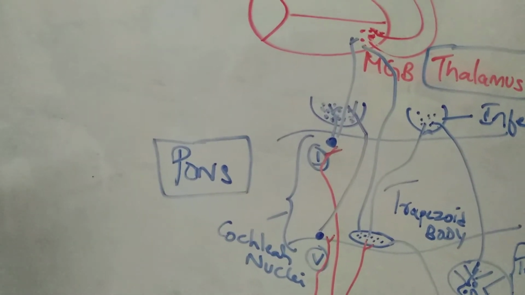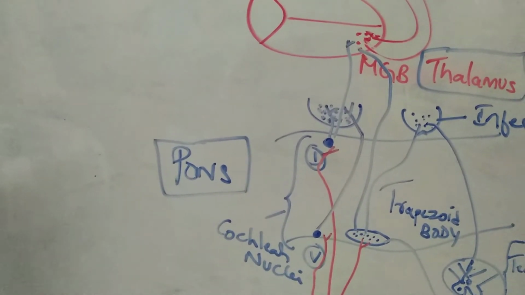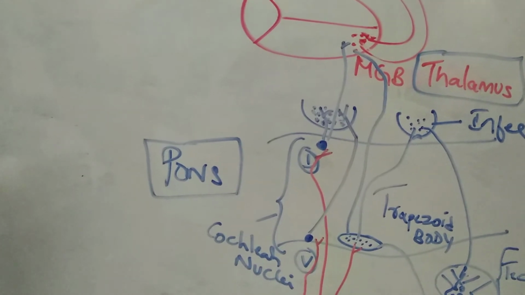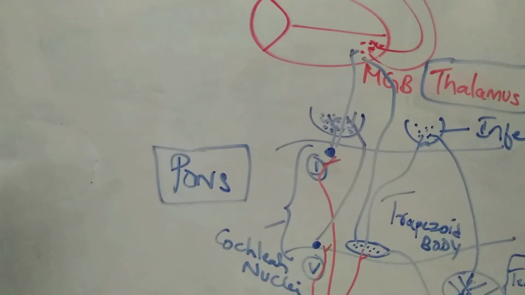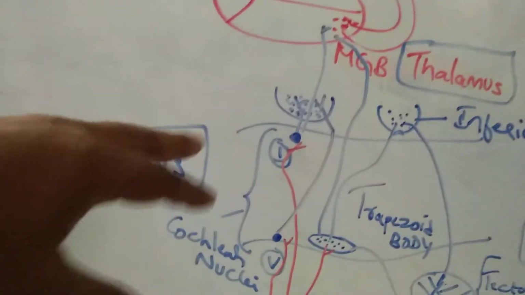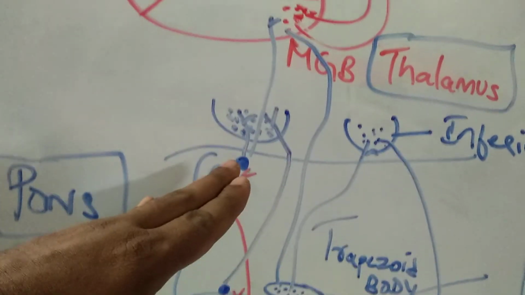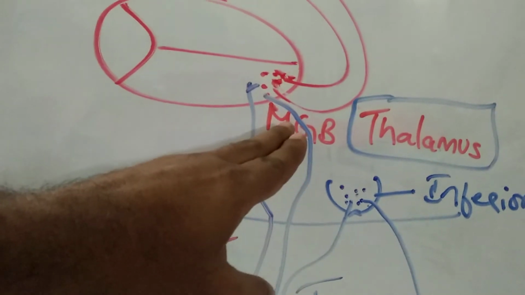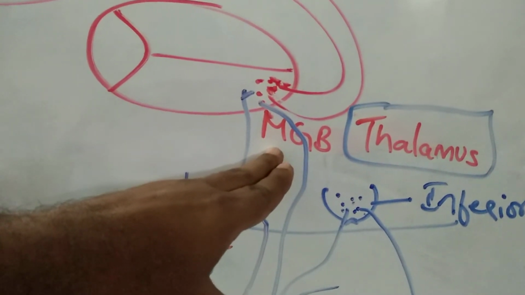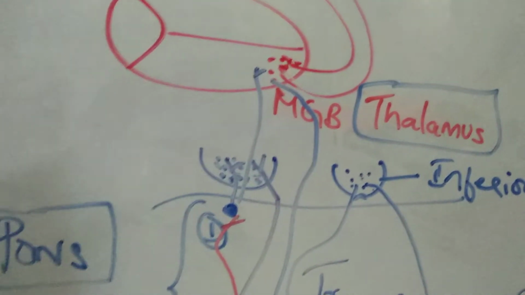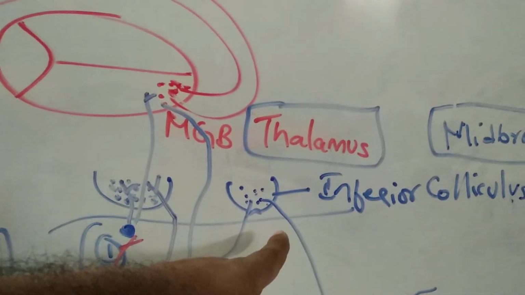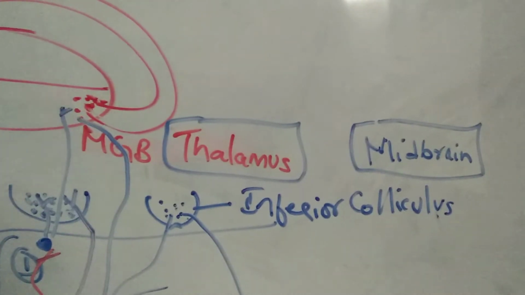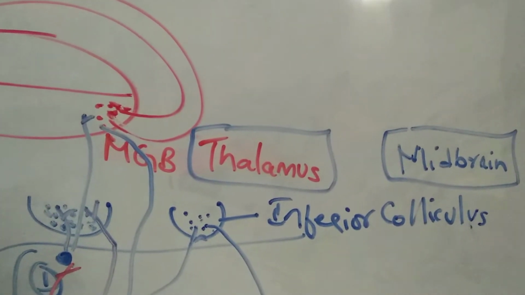This is present along with one more nucleus called the superior olivary nucleus, if you can remember that. So at the pons, what all did we see? The ventral and dorsal cochlear nuclei, the corpus trapezoideum and the superior olivary nucleus. The information from these neurons will travel upwards into the MGB, the medial geniculate body of the thalamus. Before doing so, a few fibers will relay in the inferior colliculus. That's a part of the midbrain. We will come to the inferior colliculus in the end.